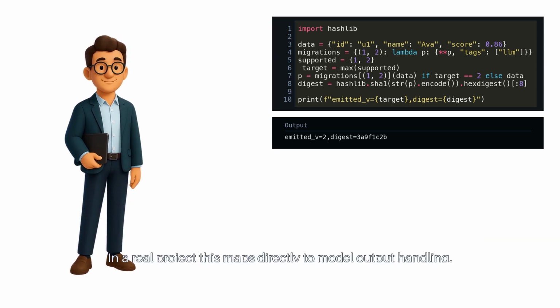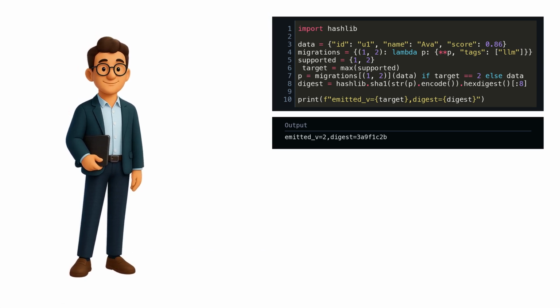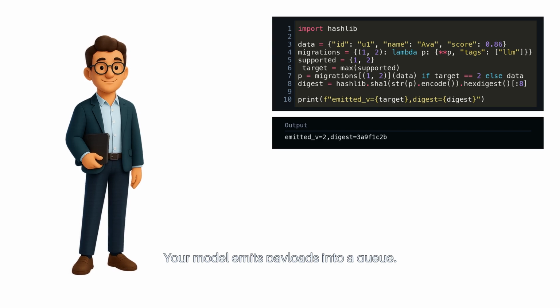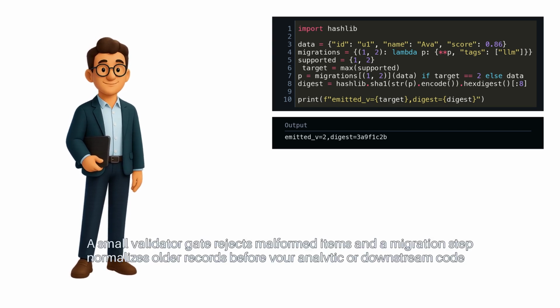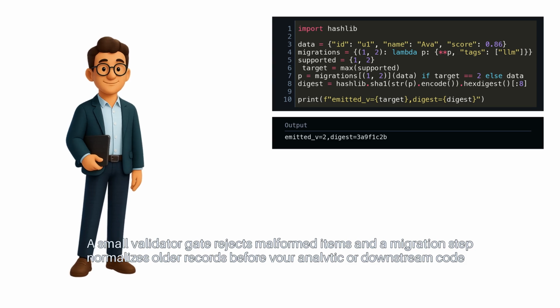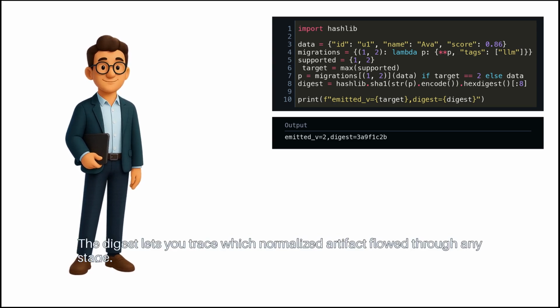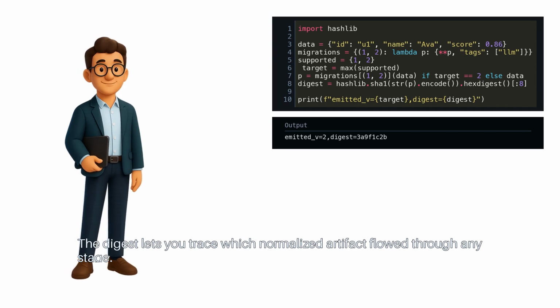In a real project, this maps directly to model output handling. Your model emits payloads into a queue. A small validator gate rejects malformed items, and a migration step normalizes older records before your analytic or downstream code consumes them. The digest lets you trace which normalized artifact flowed through any stage.